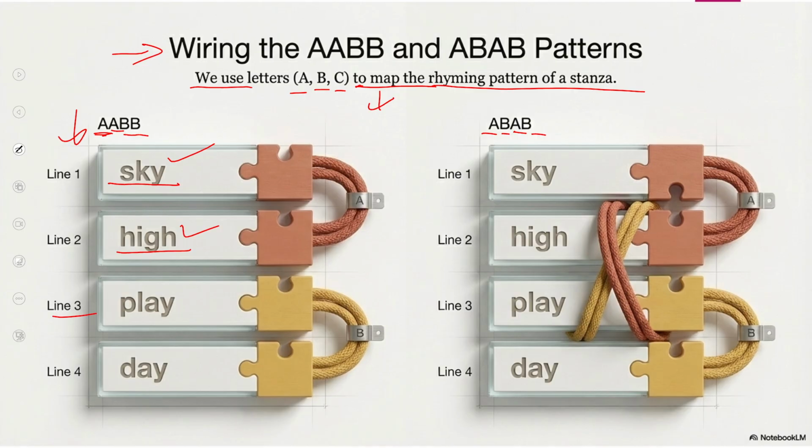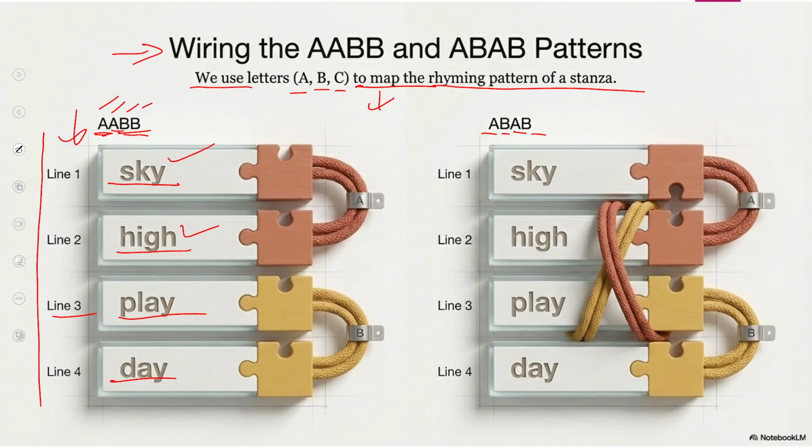And line number 3, play. This is the last word of line number 3. And line number 4 has the last word as day: play, day. It means that both lines end in the same sound. That's why we put here BB. So in this stanza, the stanza consists of 4 lines, and the rhyming pattern of this stanza is AABB.